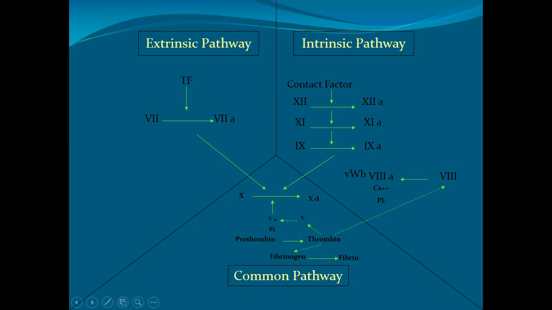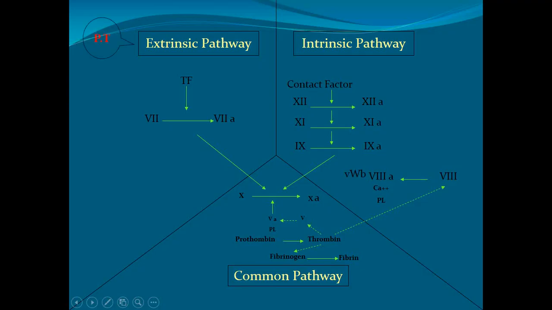This releases the tissue factor, which activates factor 7. Activated factor 7 causes the conversion and activation of factor 10. These two factors come into the extrinsic pathway, and this is controlled by means of the prothrombin time.